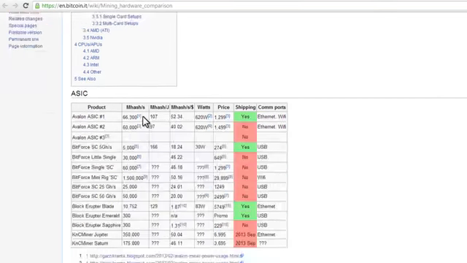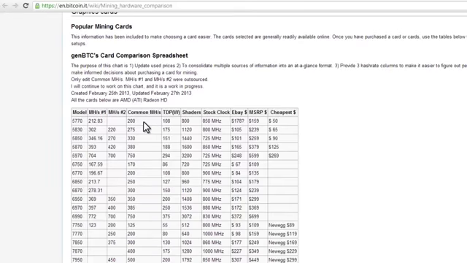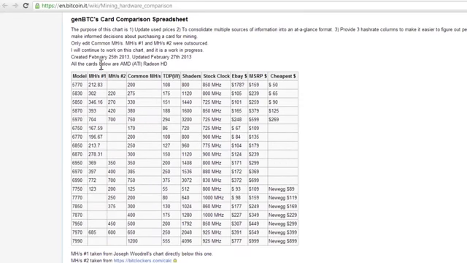We can scroll down a little bit, and it gives you AMD ATI Radeon graphics cards. Here is the model number, and it will tell you the mega hashes. So you can guesstimate what your mega hash number will be based on which graphics card you have or which graphics card you want to purchase.